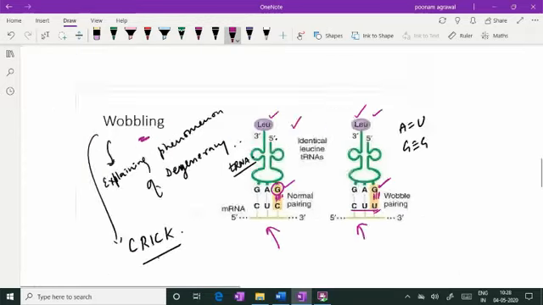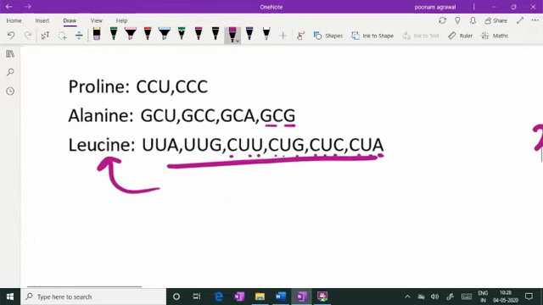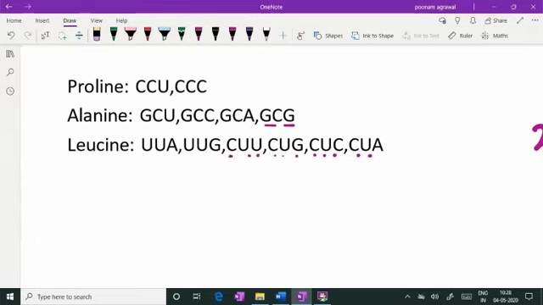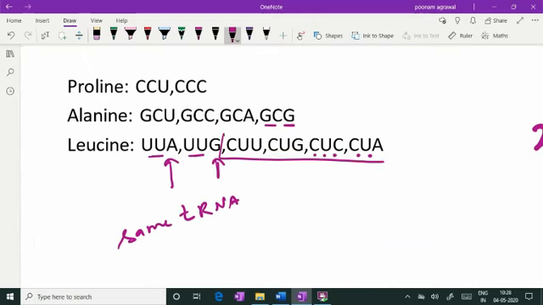You have seen in the previous example when I said that leucine has 6 codons. You can see that these 2 codons have the first 2 nucleotides the same and only the third one is different. So these 2 are identified by the same transfer RNA. But if you focus on the other 4 codons of leucine, you can find the difference in them. The difference is on the third nucleotide.